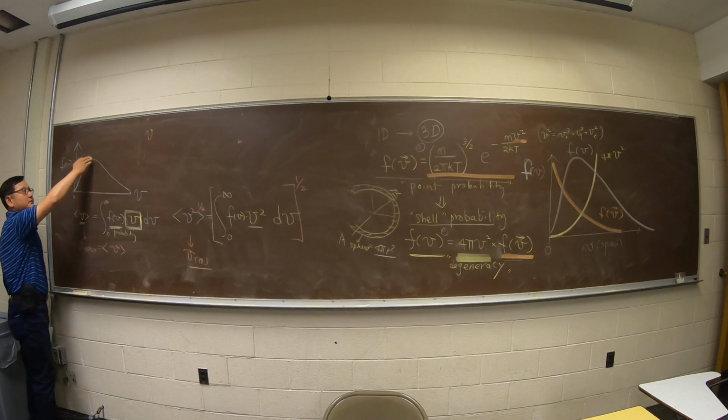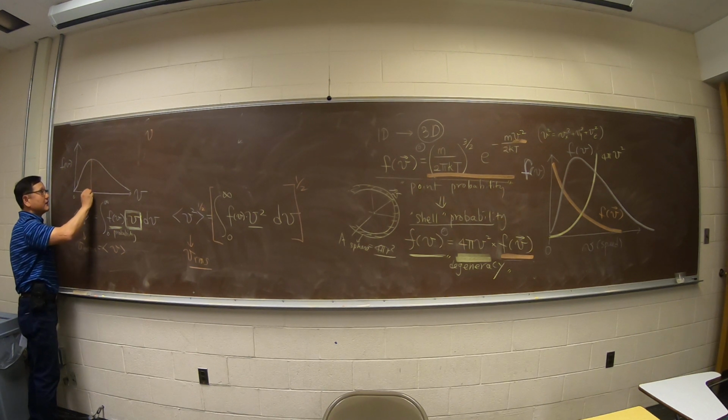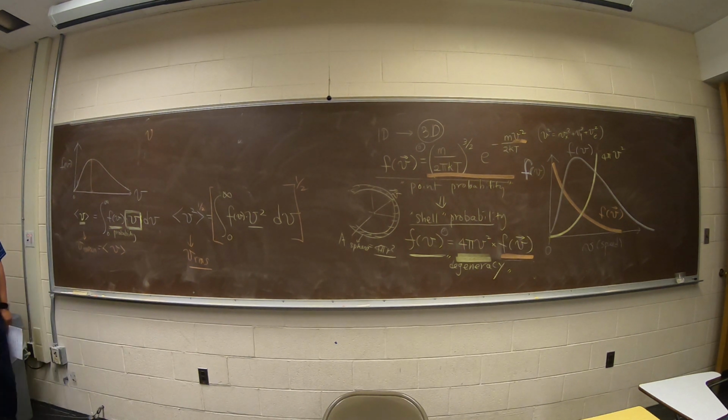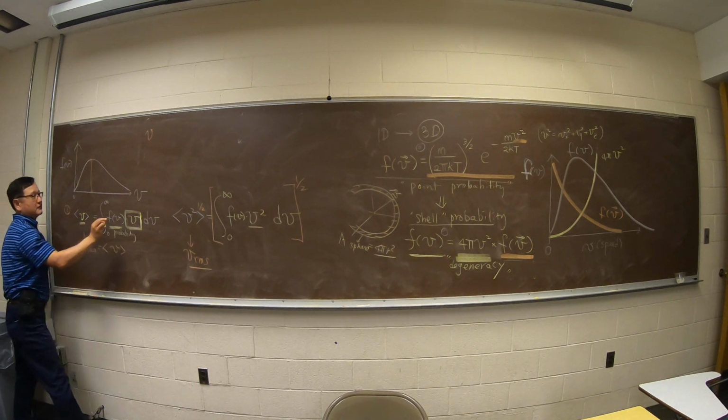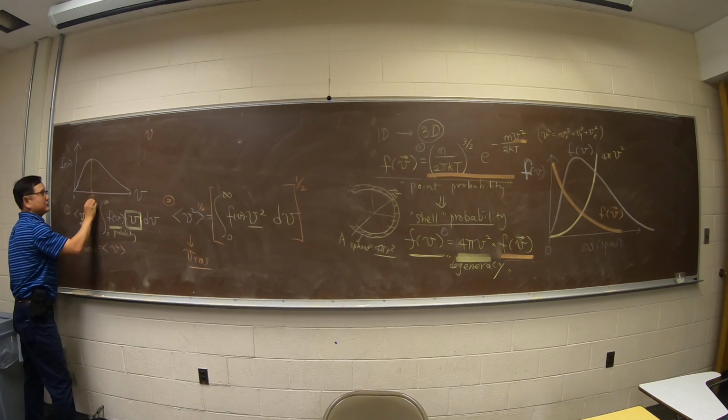If this is a speed distribution, there is something special about this speed. This is number 1, this is number 2, and this is number 3, which is what we call the most probable speed.